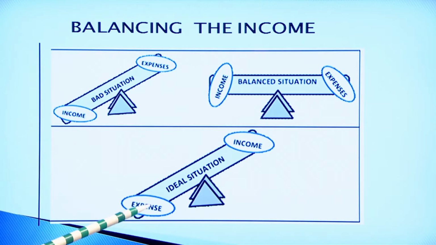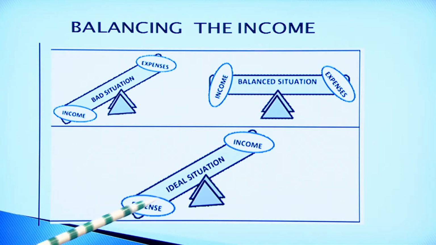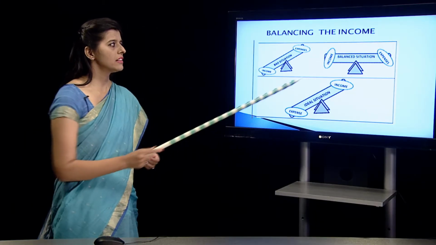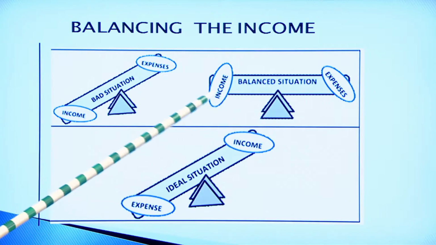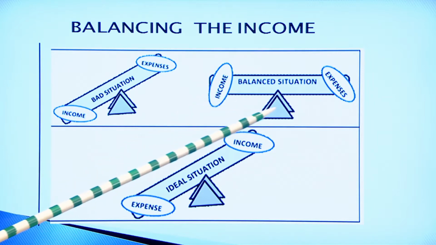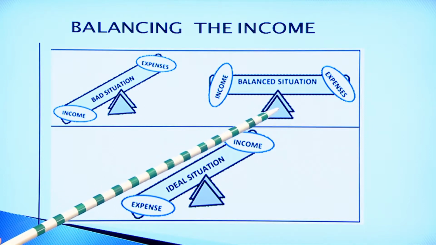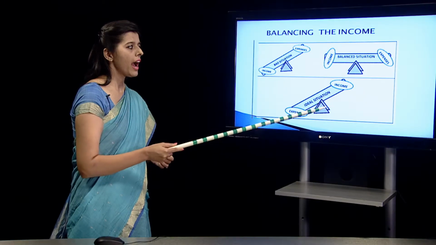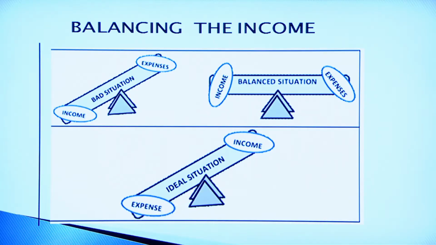Whereas in this situation, if the income is high and expenses are low, then it is a very ideal situation, because our income is high, expenditures are less, and we are in a capacity to save more. And this is a balanced situation where income is equal to expenditure. Maybe income is 10,000 rupees and expenditure is also 10,000 rupees. But this is not an ideal situation, because in this case we are not saving any money. The ideal situation is this, where income is high, as we are in a capacity to save money.